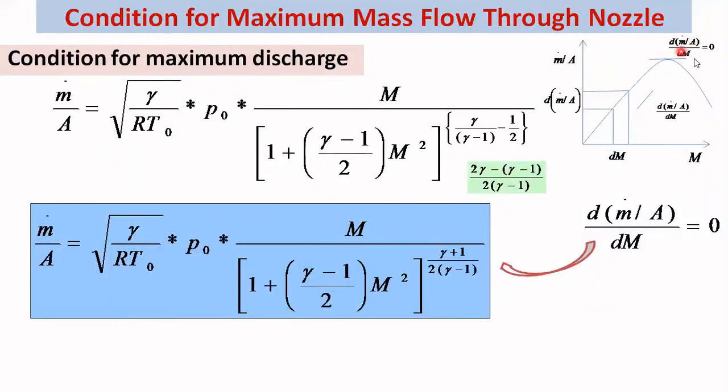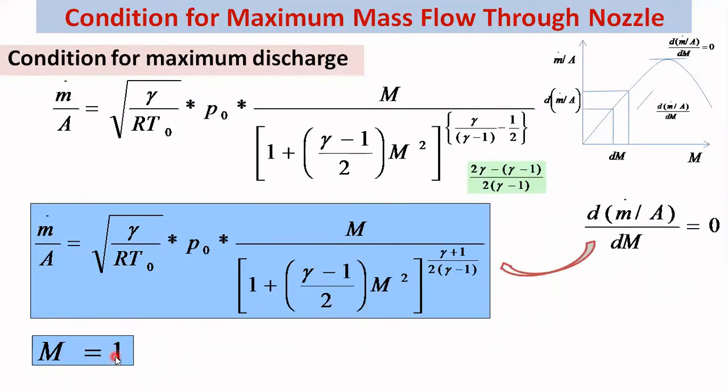So this equation basically represents the flat, no slope condition. Here there is no slope. So it will give you the maximum mass flow rate, or you can see the peak value in this way.